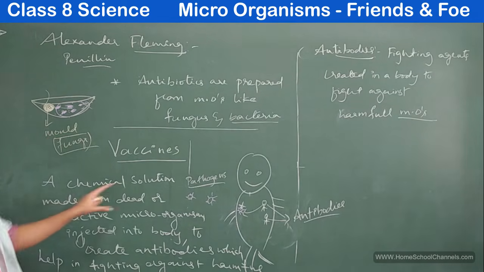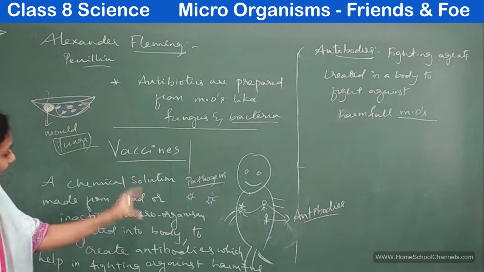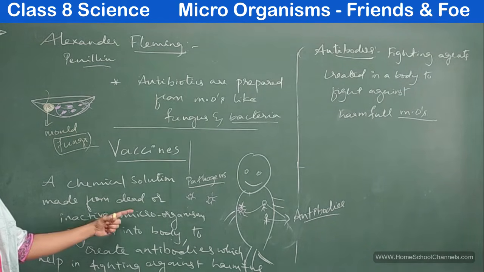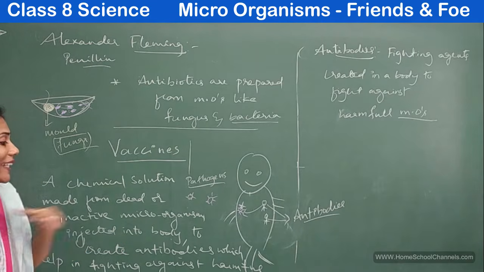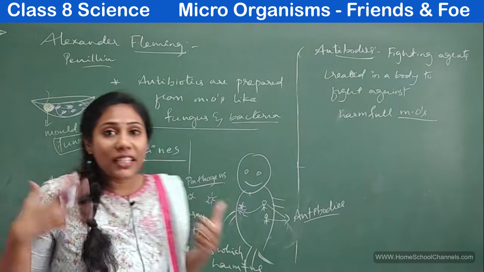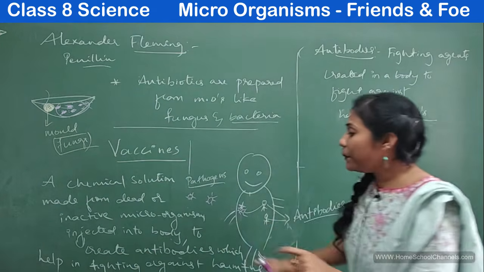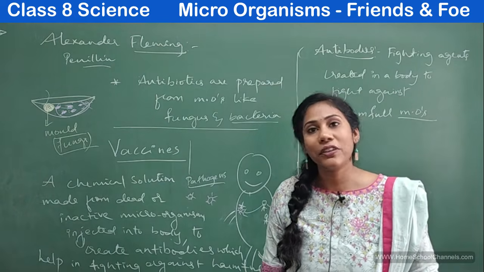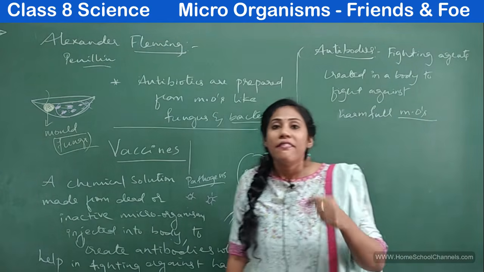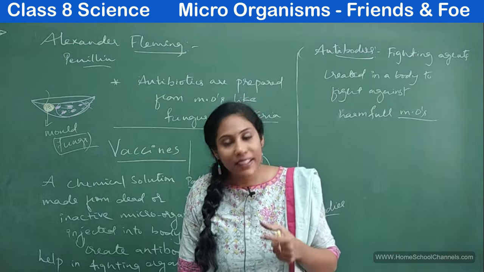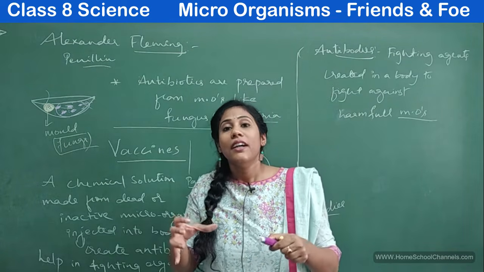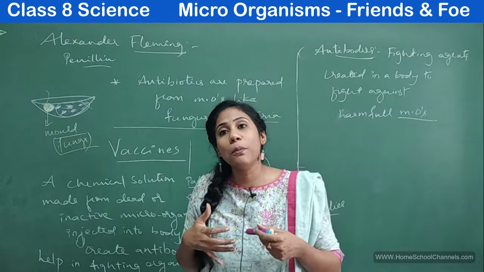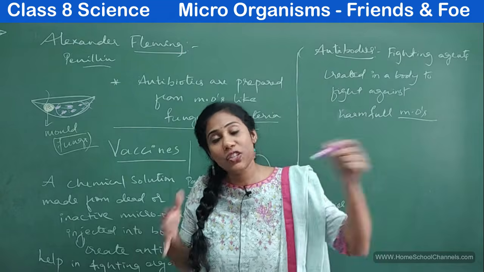So what is a vaccine? It is a chemical solution made from dead or inactive microorganisms injected into a body. Why is this solution injected? It is to create, to generate antibodies. So when you have antibodies, they can fight against harmful microorganisms. For example, when we got vaccinated with coronavirus, some dead inactive microorganisms were given into our body so that our body has generated antibodies against coronavirus.